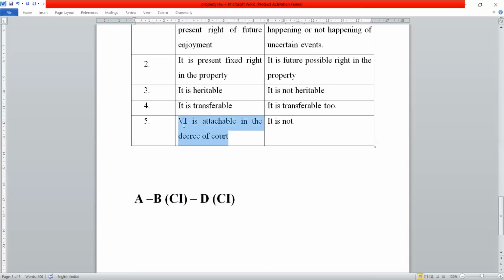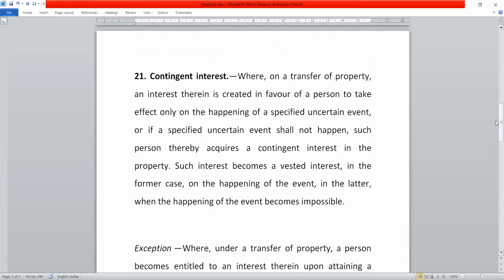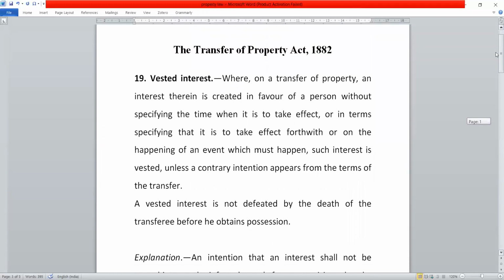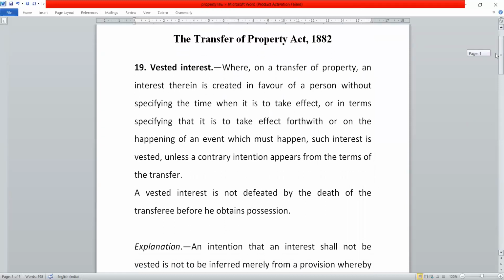The fifth point is that vested interest is attachable in the decree of a court. Contingent interest is not attachable in the decree of the court. So this is the overall understanding of the difference between section 19 and section 21.